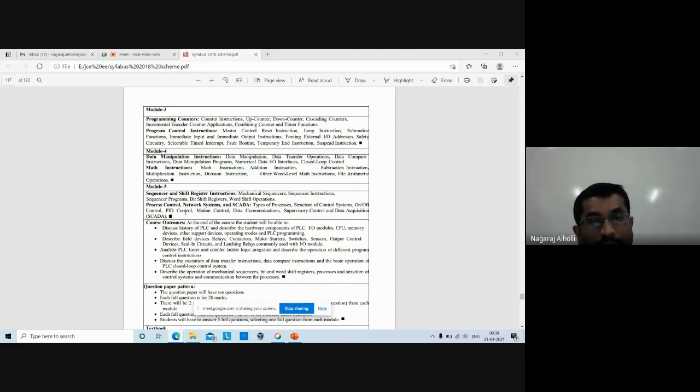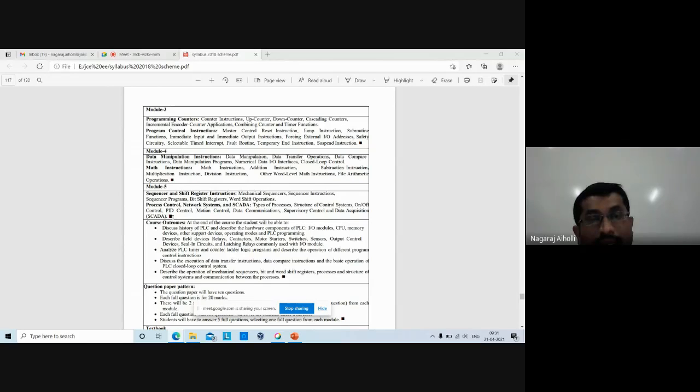Process control, that is network systems and SCADA. So you're coming to the SCADA part here. Types of processes, various types of processes. Structure of control systems. What is the structure of the control system? That's what I discussed when giving the objectives. That is the two types of control system, open loop and closed loop.